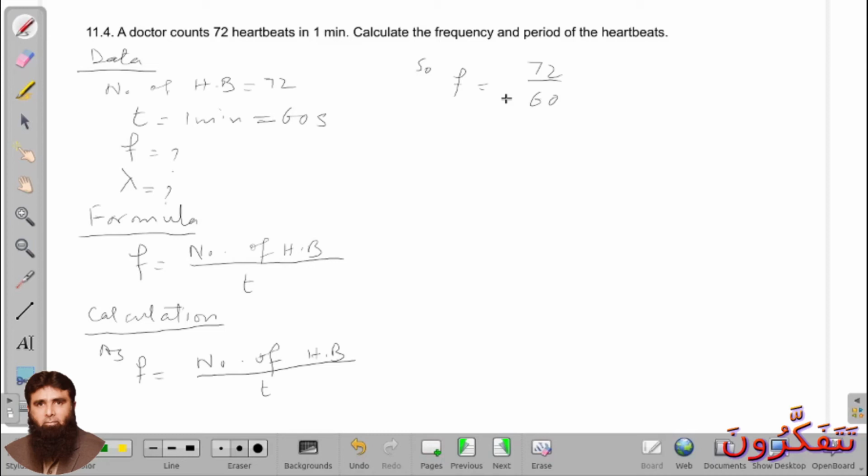Now we have to find the time period of the heartbeat, and all of you know that T is equal to 1 over F. So now T is equal to 1 over F. We have to calculate it: 1 over 1.2.